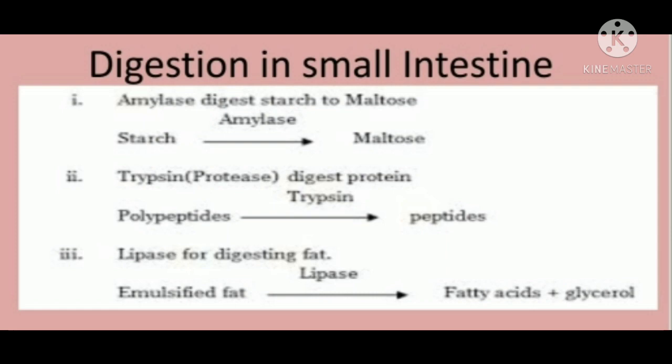Bile juice also contains bile salts. Bile salts are sodium glycocholate and sodium taurocholate. It also contains cholesterol and phospholipid. So these are the contents of the bile juice. There are 4 different contents of the bile juice: bile pigments, bile salts, cholesterol and phospholipid. And bile juice is itself a dark green colored fluid.